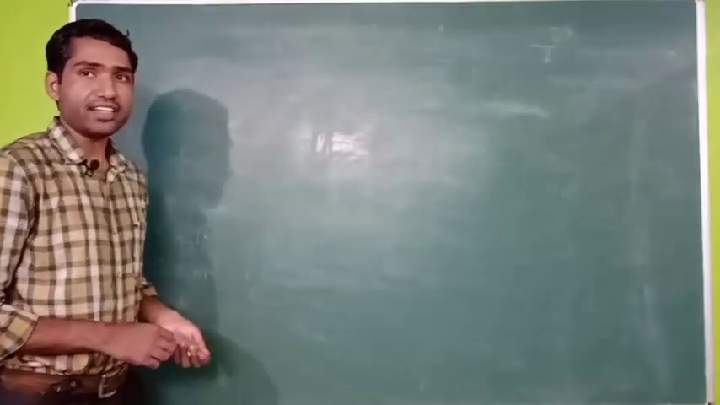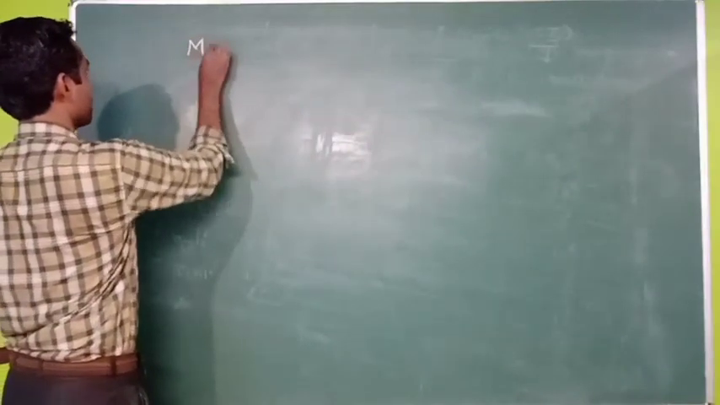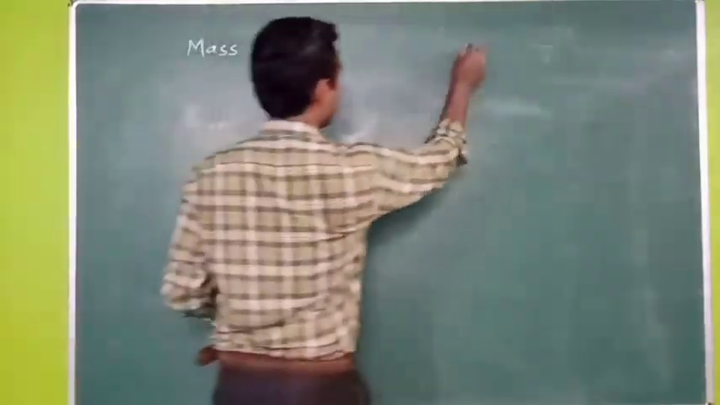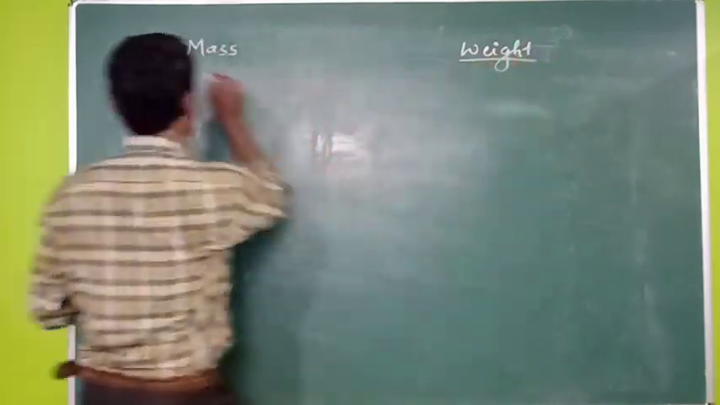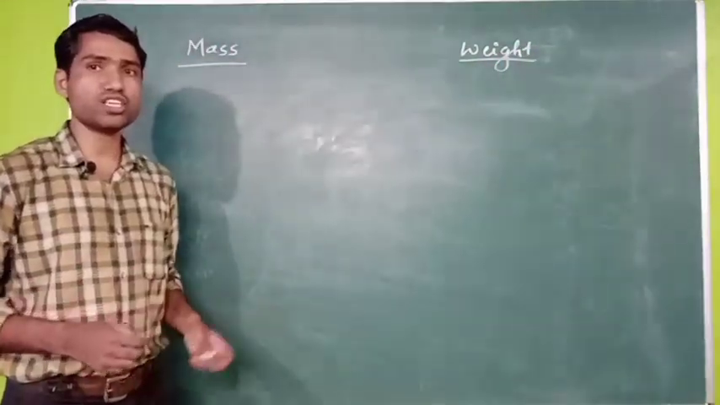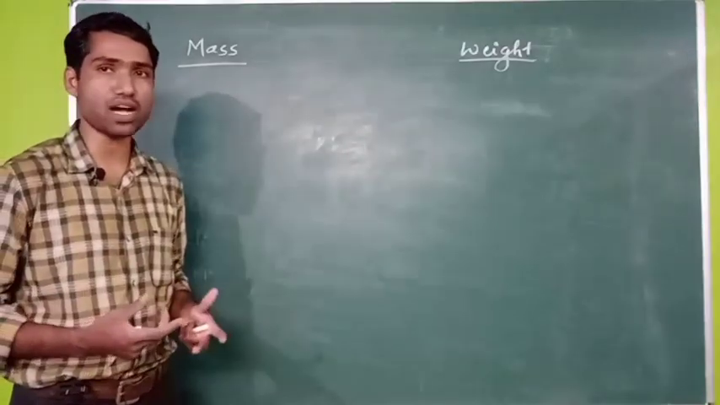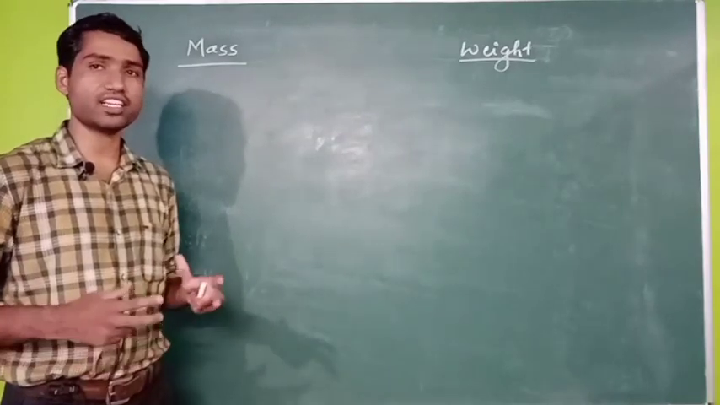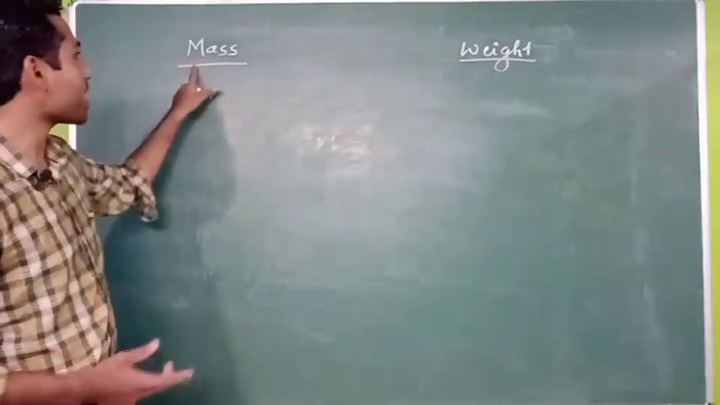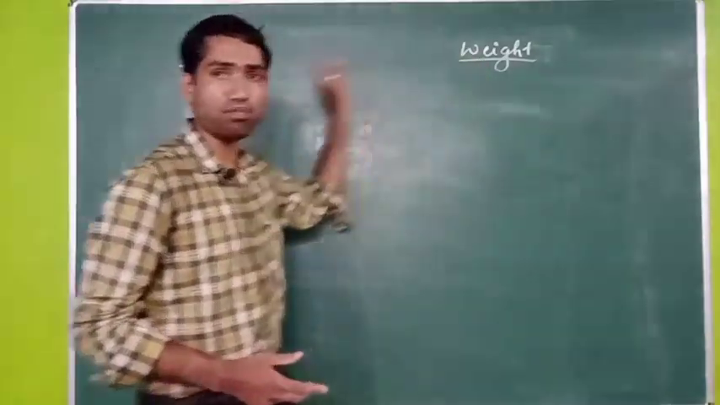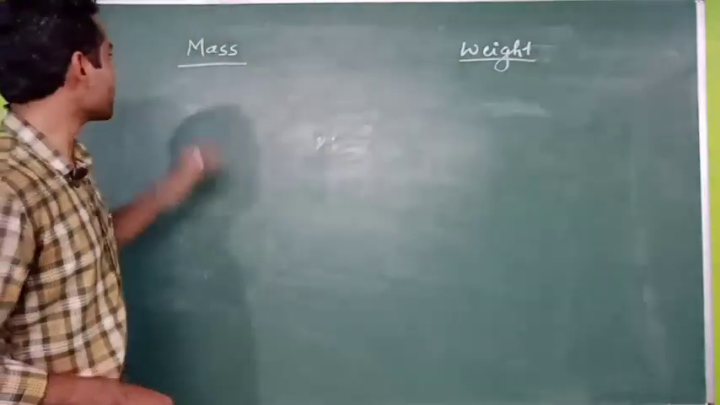Now we have to understand the meaning of mass and weight, right? Mass and weight. So generally we use these two terms interchangeably. That means whenever we are using the term mass, we think that it is also weight. So it is not the case. The meaning of mass and weight is entirely different. They are not the same. So then what is mass?